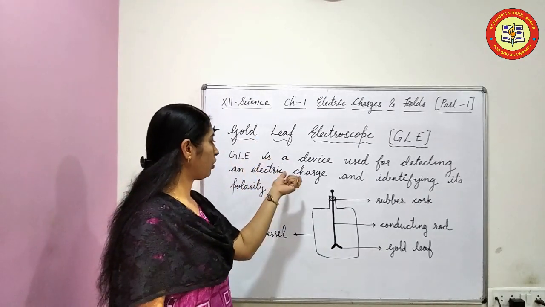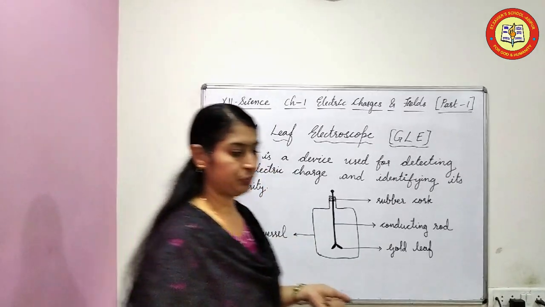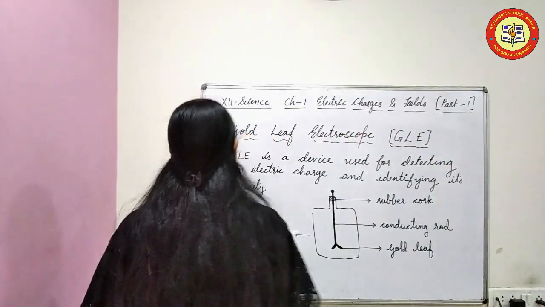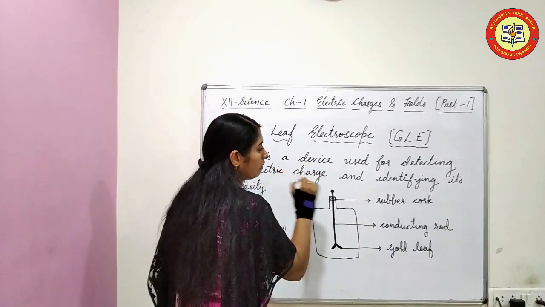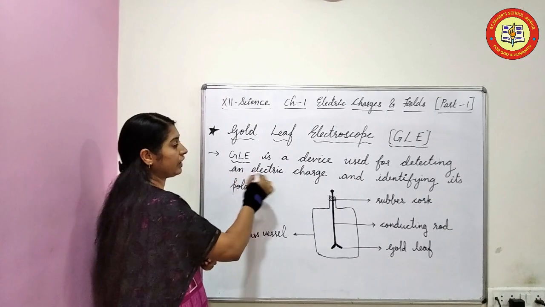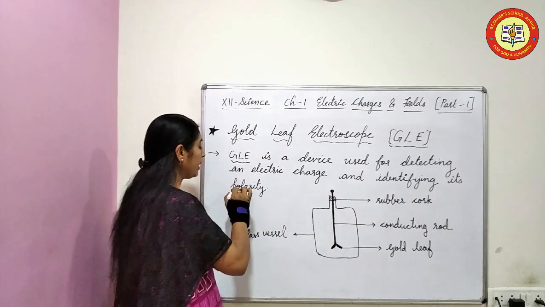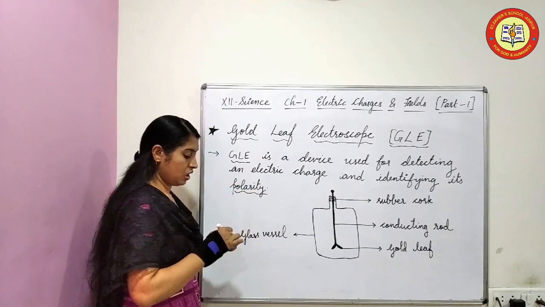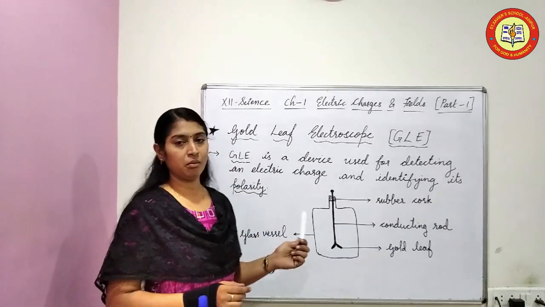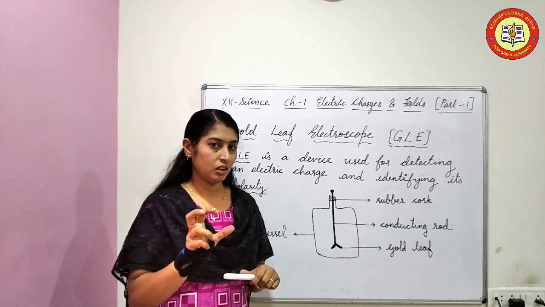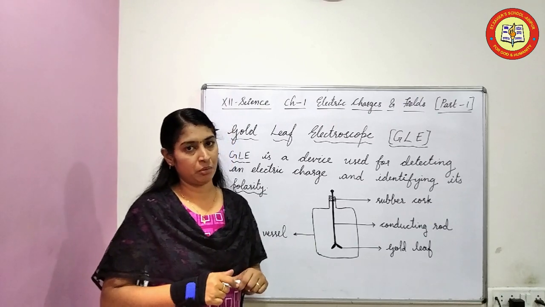It is a very simple device used for detecting an electric charge and identifying its polarity also. Not the exact value, but the range of that polarity we will get.